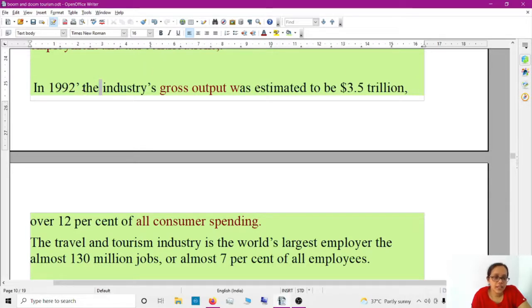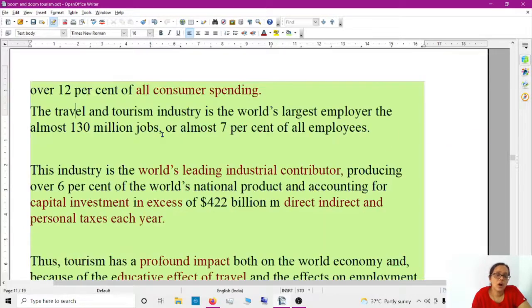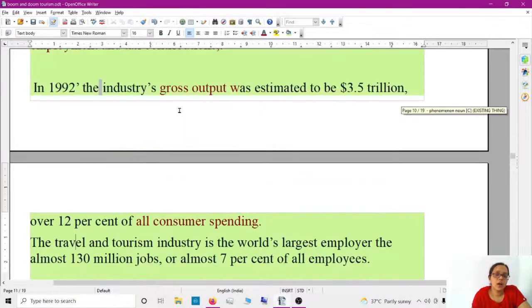In 1992, the industry's gross output was estimated to be X amount, over 12%. See, percent, there is no gap, 12% of all consumer spending. So industry's gross output equal to all consumer spending.